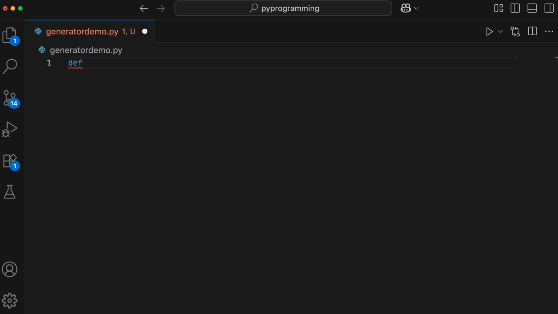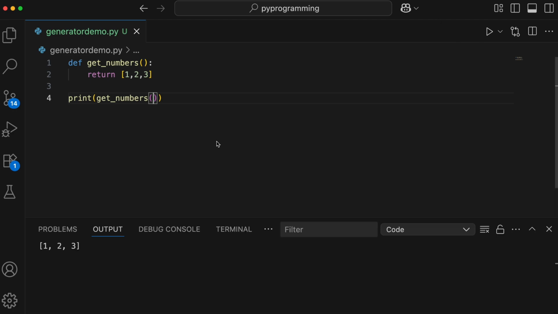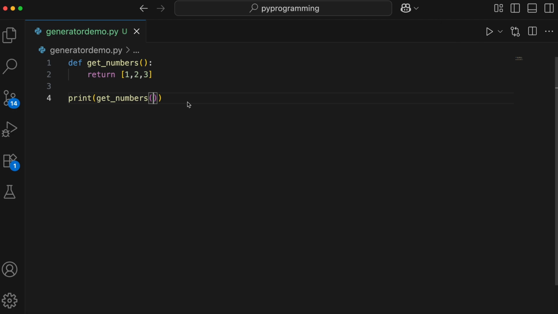I'll first write a regular function. Let's call it getNumbers, and here we'll return 1, 2, and 3. Now what happens when I call this function? Let's call this function inside print, getNumbers, save and run. This works, but the whole list is built in memory even if you only want the first number, let's say. Now let's see how we can write the same thing using a generator function.